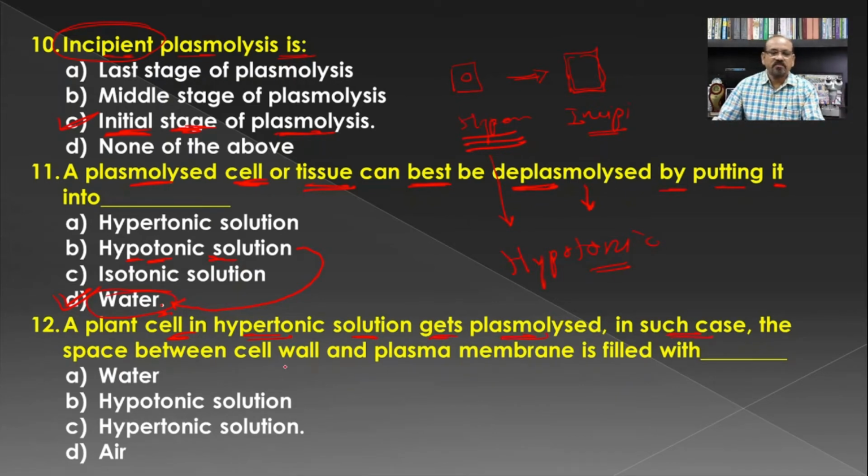A plant cell in hypertonic solution gets plasmolysed, that we have seen earlier. In such cases, the space between the cell wall and plasma membrane is filled with. If we see the utilization of plasmolysis in salting of meat and fishes, that is due to the space which is filled up with the concentrated solution. This concentrated solution is nothing but the hypertonic solution, and hence when there is a process of plasmolysis, the hypertonic solution occupies the space in between the plasma membrane and the cell wall.